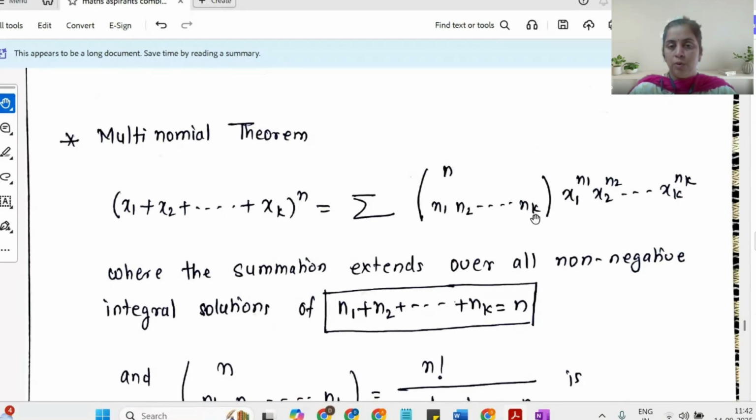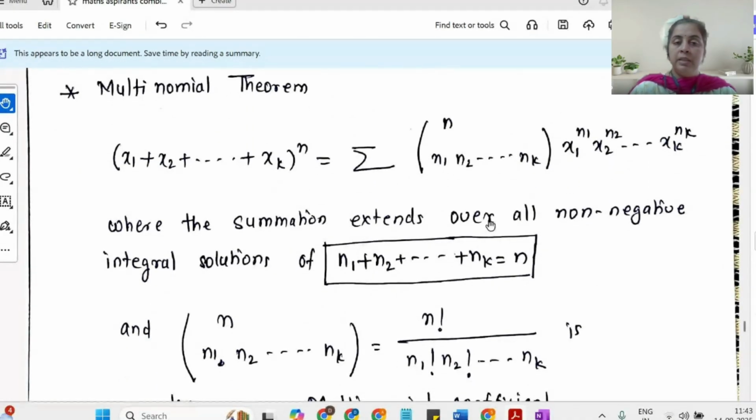So what is this notation? Just give me a moment, I will discuss this after 2 minutes. This is basically a combination: from n, you are selecting n1, n2, and nk. The notation will be discussed in 2 minutes. Into x1 raised to n1, into x2 raised to n2, into xk raised to nk, where the summation extends over the non-negative integer solutions of n1 plus n2 plus up to nk equal to n.